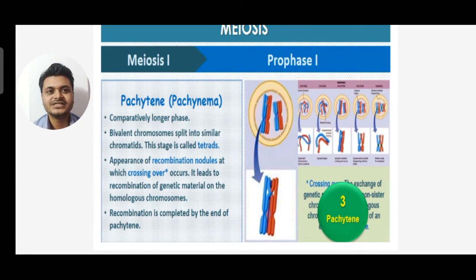Next is the third phase, that is the pachytene stage of prophase 1 of meiosis 1. This is the most important stage because here crossing over takes place. It is comparatively a longer phase as compared to others, and in this phase the bivalent chromosome splits into sister chromatids. This stage is called a tetrad. Appearance of recombination nodules, at which crossing over occurs, leads to recombination of genetic material on the homologous chromosomes. So recombination is completed by the end of pachytene. You can see in prophase 1 the recombination is shown.